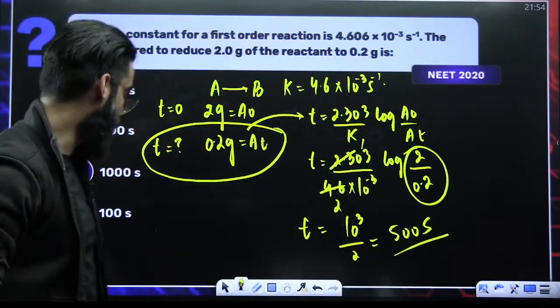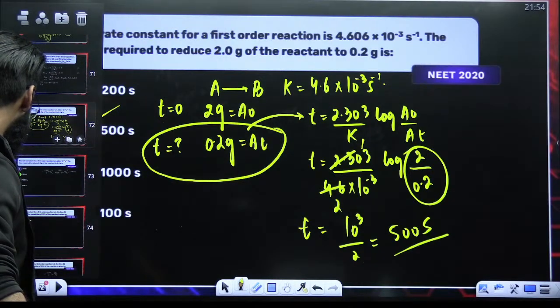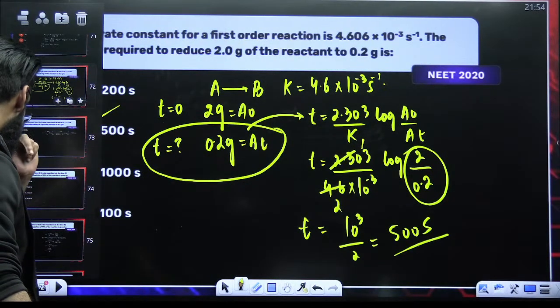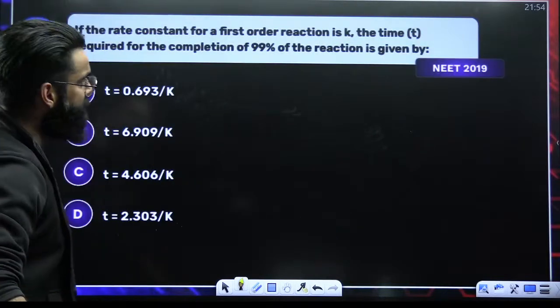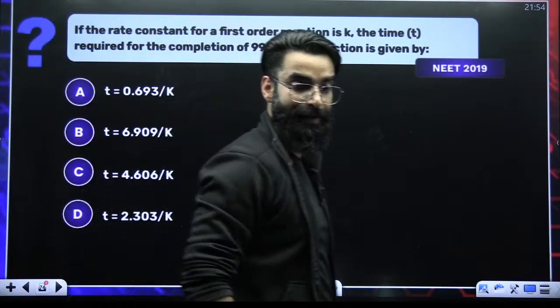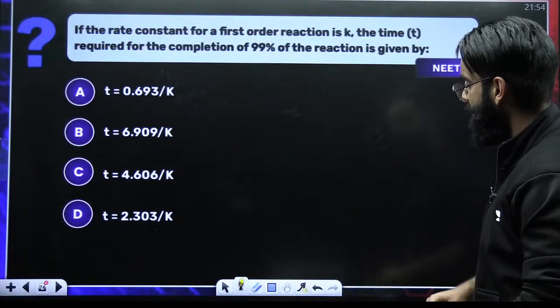I hope you're getting what I'm trying to say. Okay? I hope all this is clear. Again, if you look at this question, it has been asked in your NEET 2019. And similar sort of question, you can easily solve it.